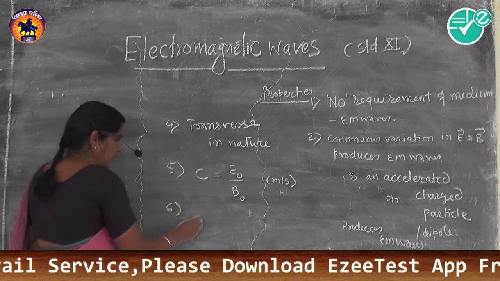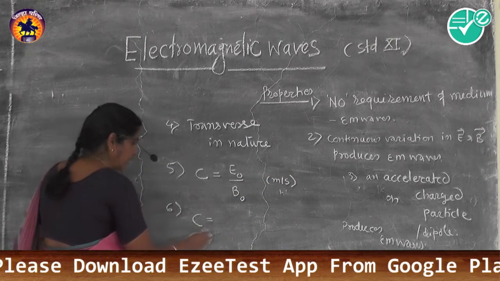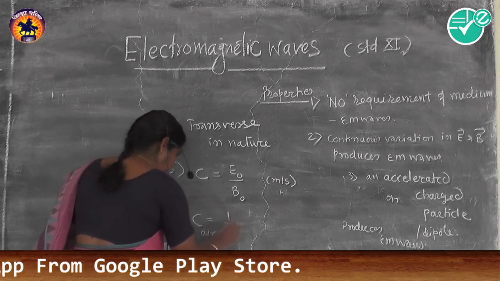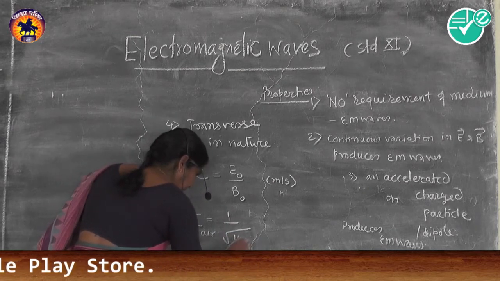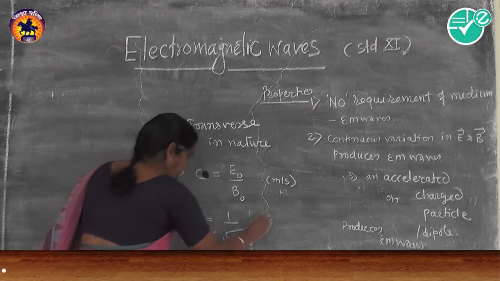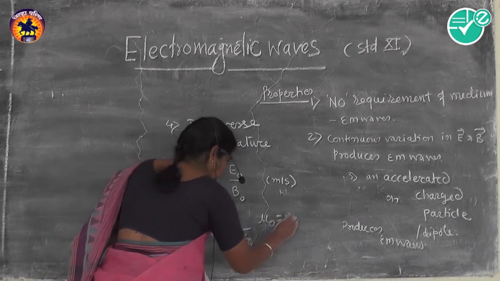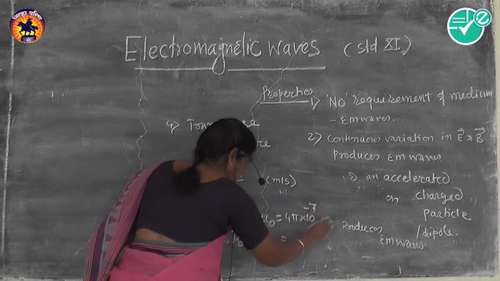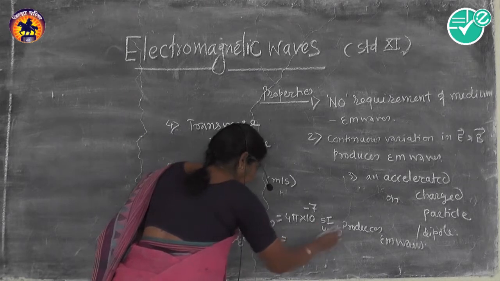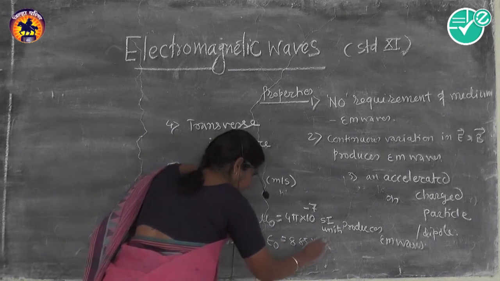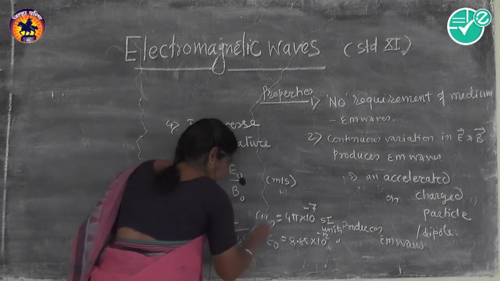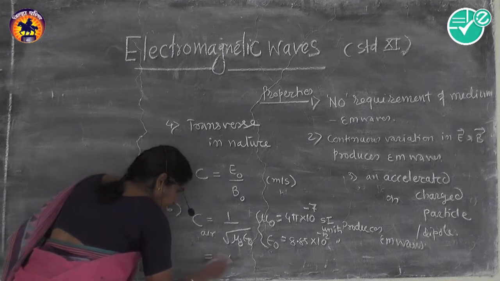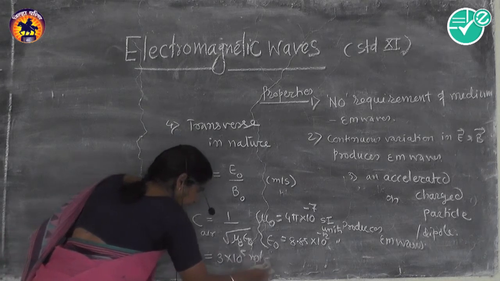The sixth one is that the velocity of an electromagnetic wave in air can be given as 1 upon under root of mu 0 epsilon 0, where mu 0 is permeability and epsilon 0 is permittivity, 4 pi 10 raised to minus 7 SI units, and 8.85 10 raised to minus 12 SI units. With these constants, this velocity comes approximately equal to 3 into 10 raised to 8 meter per second.